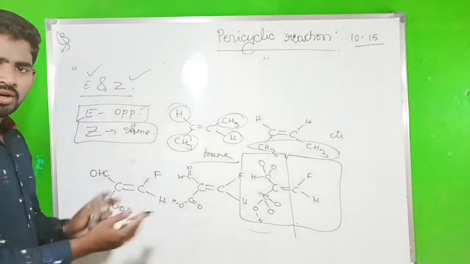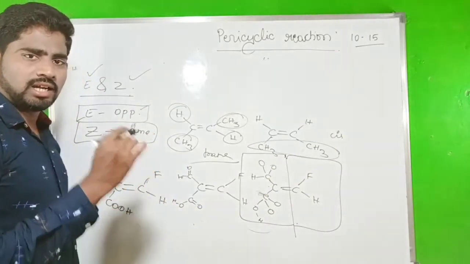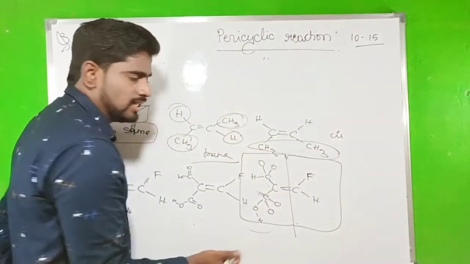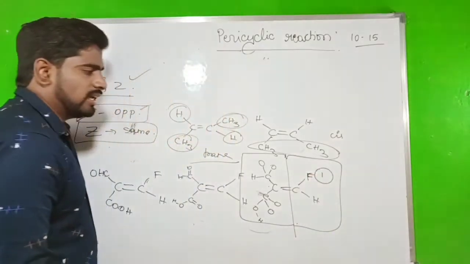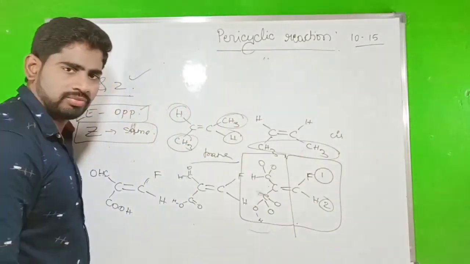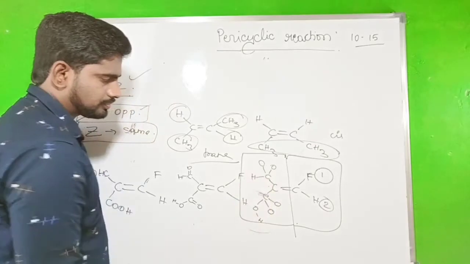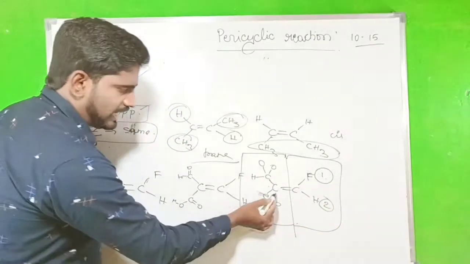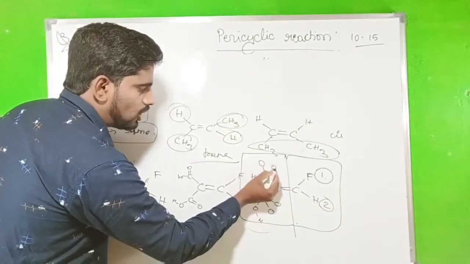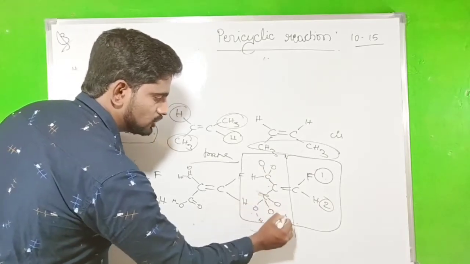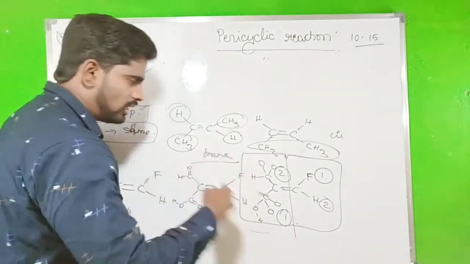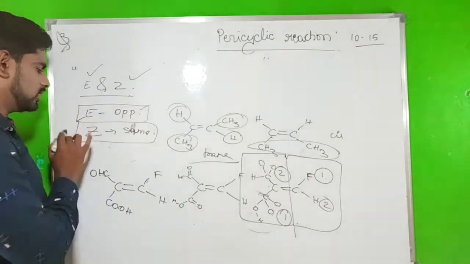Taking the 2 sides, mention which one has the highest electron density. Which one has the highest electron density, hydrogen or fluorine? Fluorine has 9 electrons and hydrogen has 1 electron, so the priority goes to fluorine, then hydrogen. When we come to the carbonyl group, this is 1 and this is 2. We say carbon, oxygen, oxygen, oxygen. This carbon contains 2 oxygens, and this carbon contains 3 oxygens, hence this is 1 and this is 2. So on the basis of electron density priority, you can identify it as E or Z nomenclature.